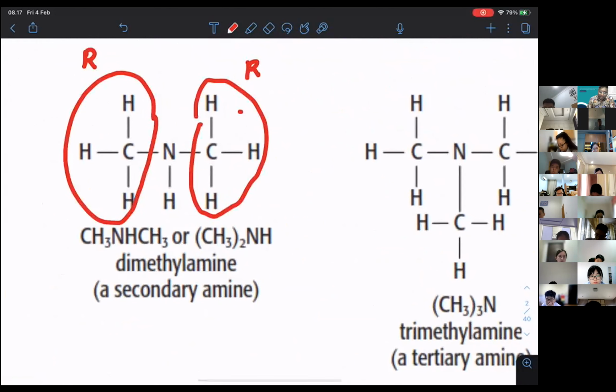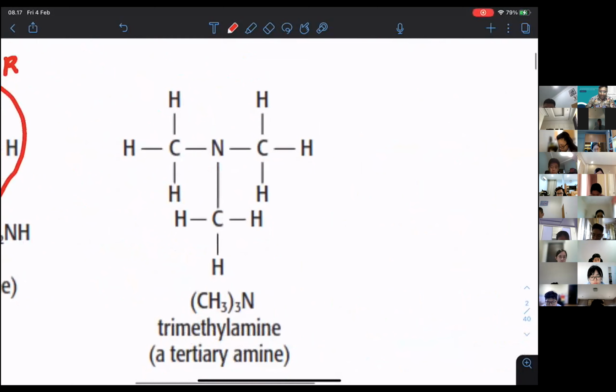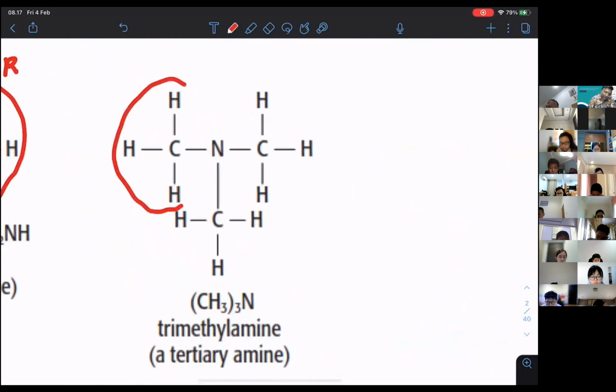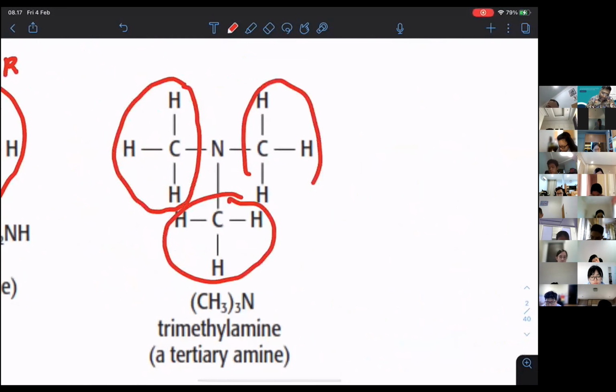This is a methyl group and this is another methyl group, so dimethyl amine. And you can have a tertiary amine. You see, one R group, two R groups, three R groups. Methyl, methyl, methyl, trimethyl amine, and it's going to be a tertiary amine.